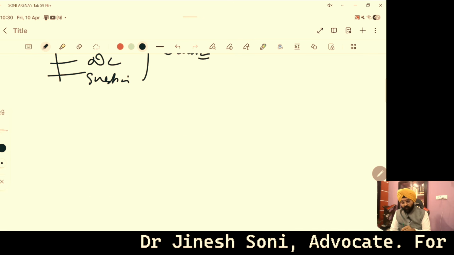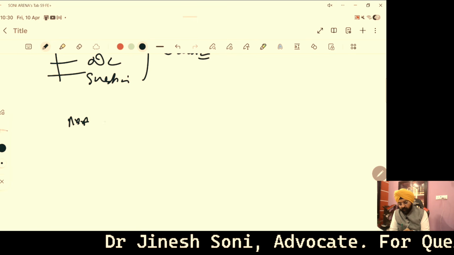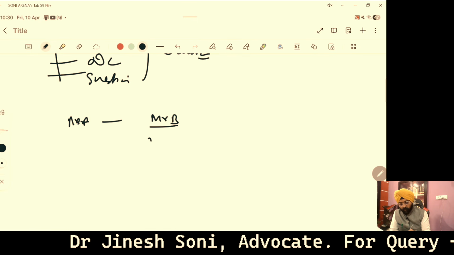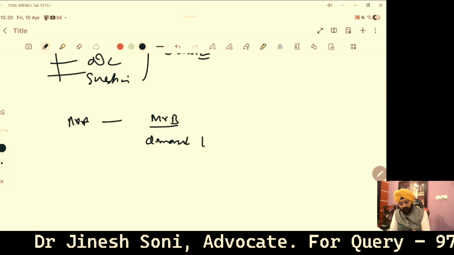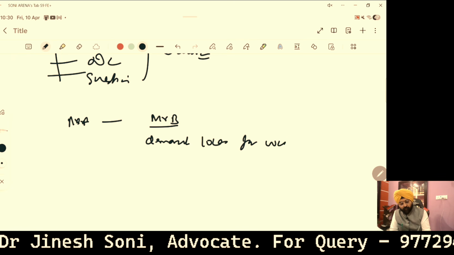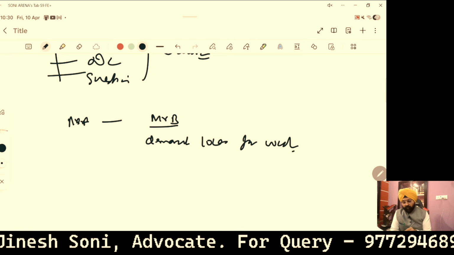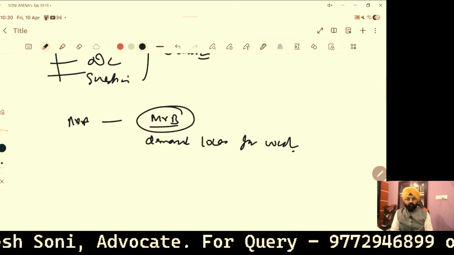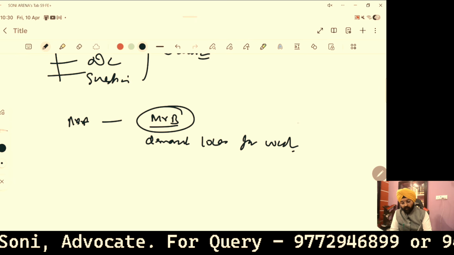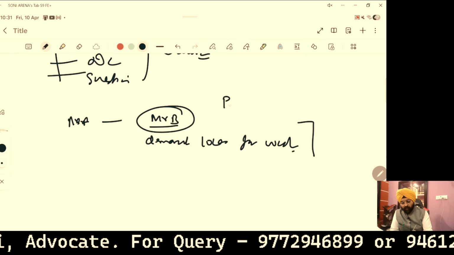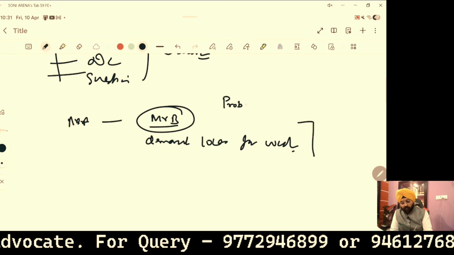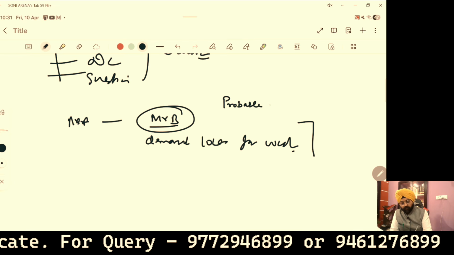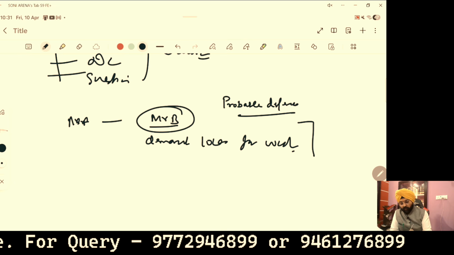For example, Mr. A says that Mr. B demanded rupees 10 lakh for work. But the key point is that work is not pending with Mr. B or he is not competent for the work, then it is the case of probabilizing defense. So based on probable defense, the presumption could be rebutted.